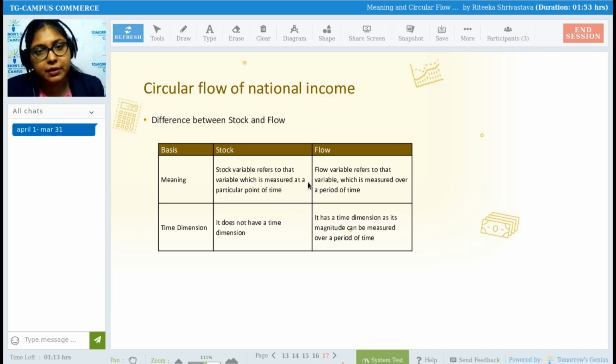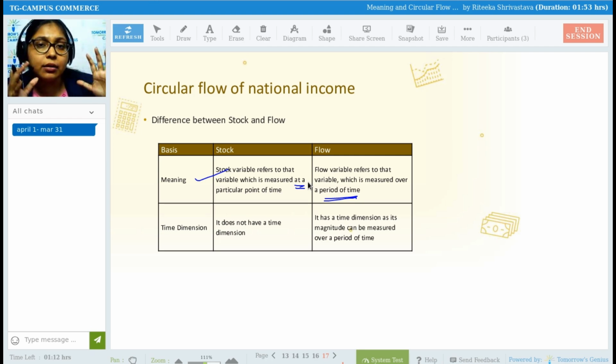One proper differentiation they have given to us on the basis of meaning. Meaning, stock refers to that variable which is measured at a particular point of time. Any macroeconomic variable which you measure at a particular point of time will be called a stock. And any variable which you measure over a period of time, on a yearly, monthly, quarterly basis, is a flow. But stock you can go and measure at any point of time. It is not time specific, right?